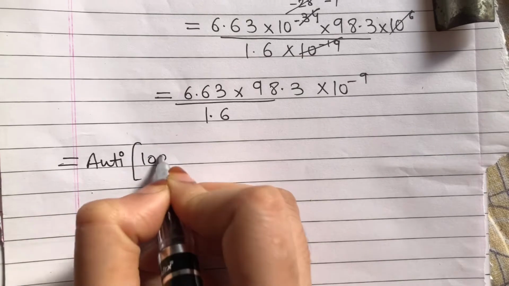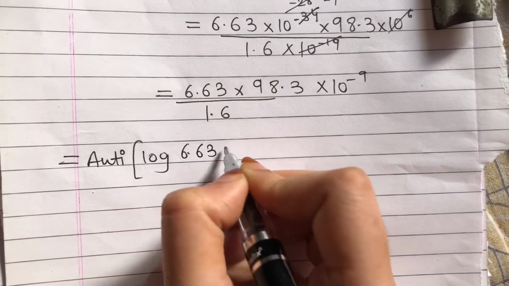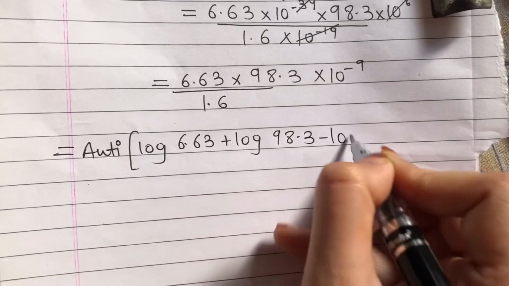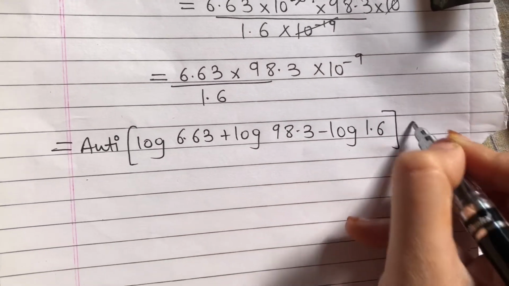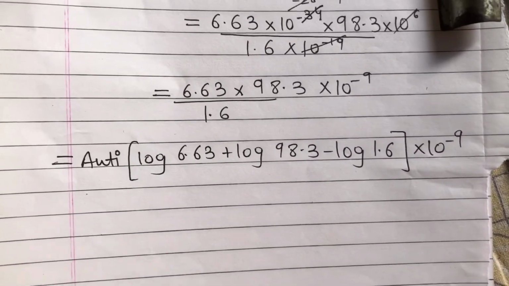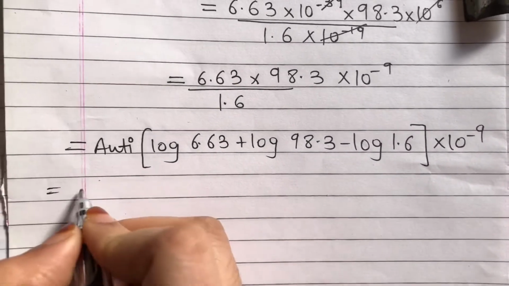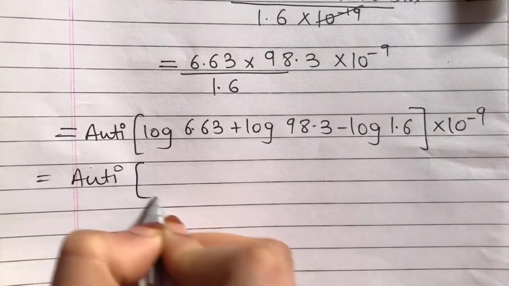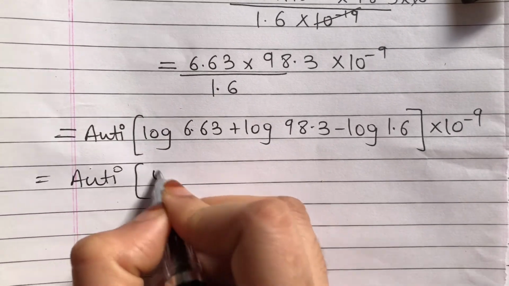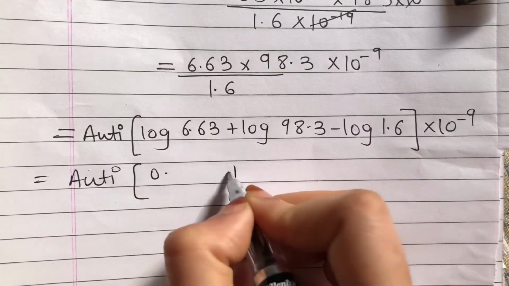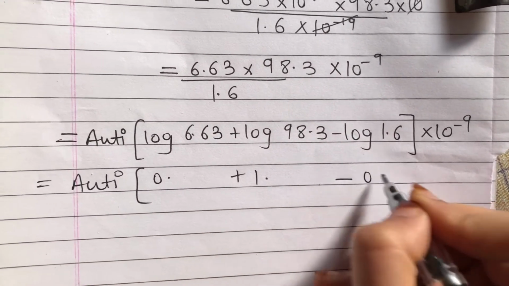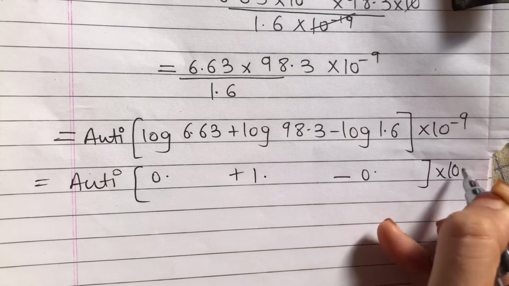Anti-log of 6.63 plus log of 98.3 minus log of 1.6, then 10 raised to minus 9 outside. Log of only one digit before point, so 0. 1 minus 1 is 0. 2 digits, 2 minus 1 is 1. 1 digit, 1 minus 1 is 0, into 10 raised to minus 9.